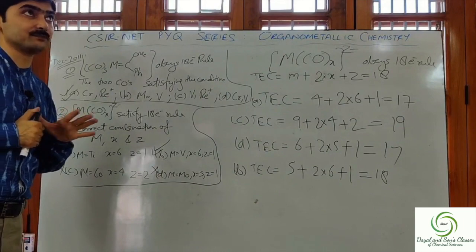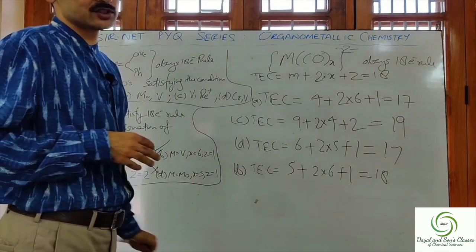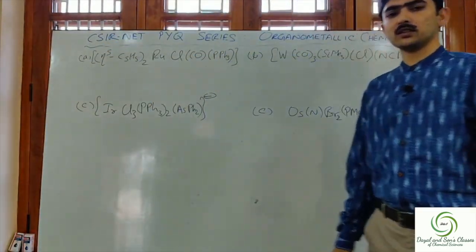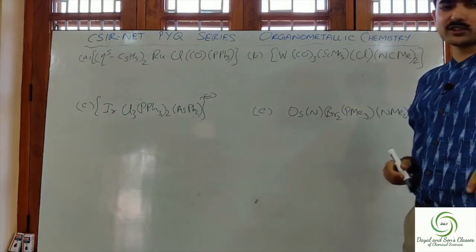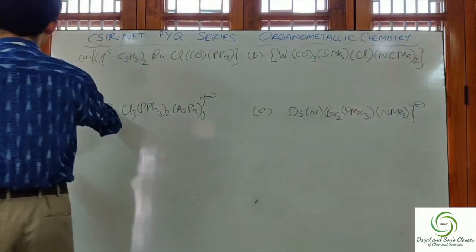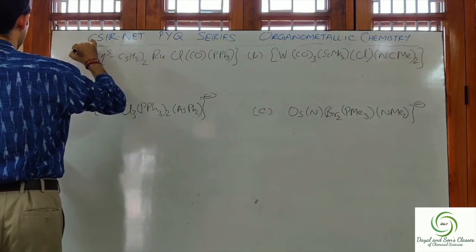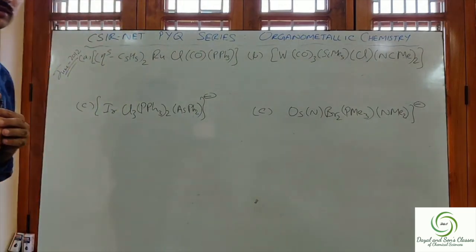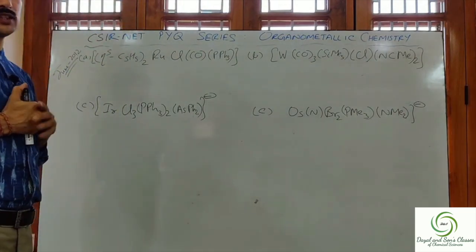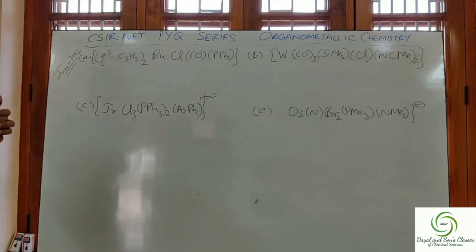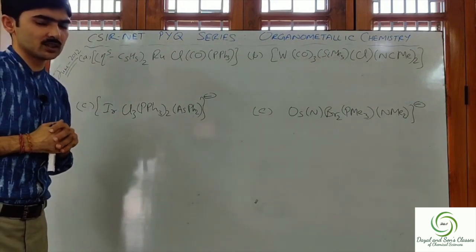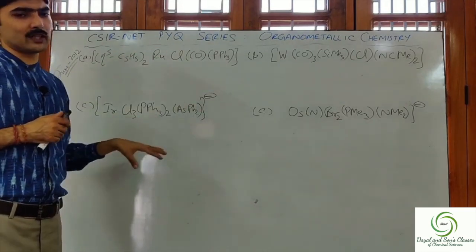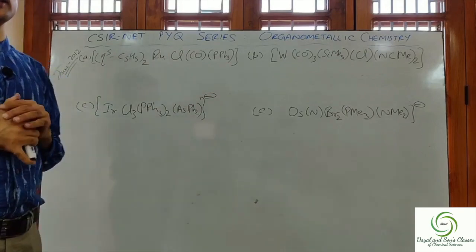I hope it's clear. Alright, let me rub this question and we'll move to the next question. Now we come to the next question. This question was asked in June 2012. In this question, it was asked: identify which of these four complexes do not obey the 18 electron rule.